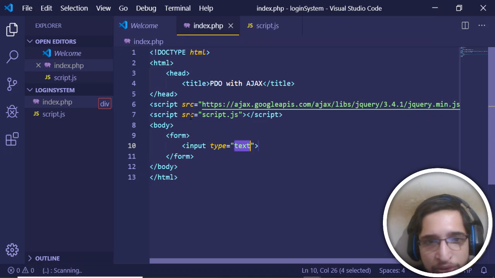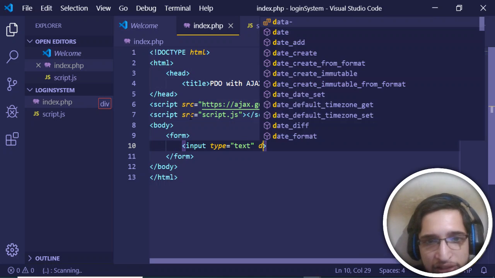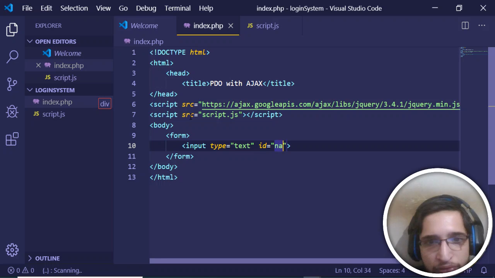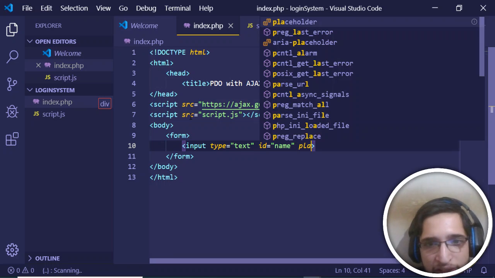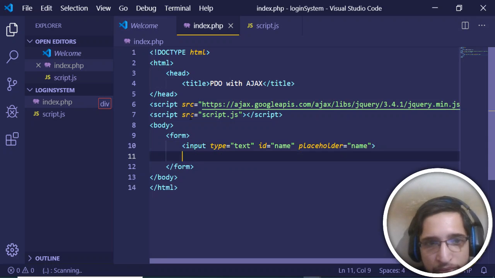So input type is equal to text, and let me give an ID attribute of name to it, and I can also give a placeholder of name.